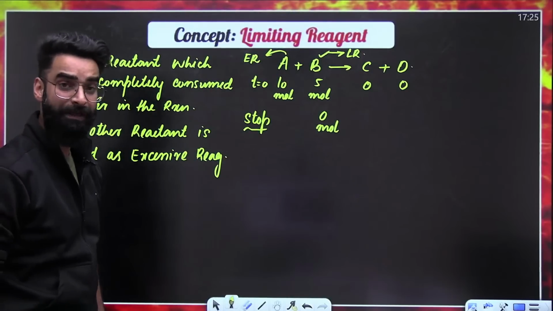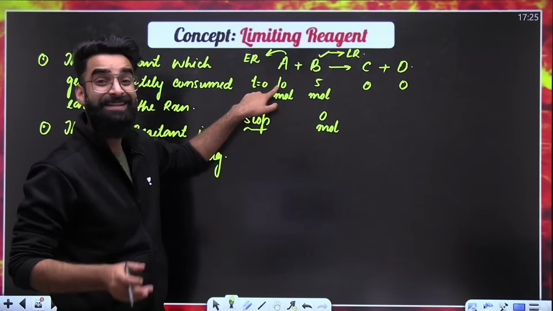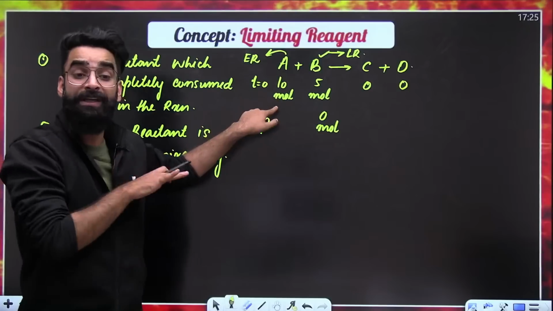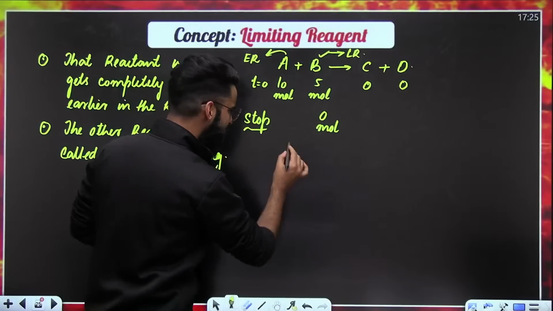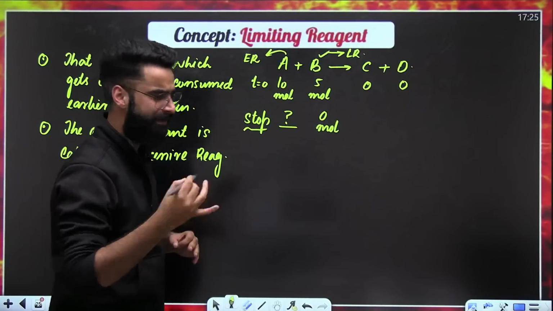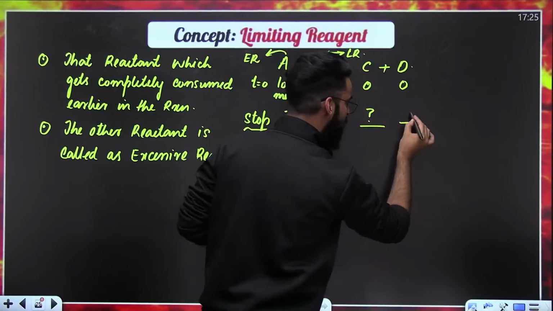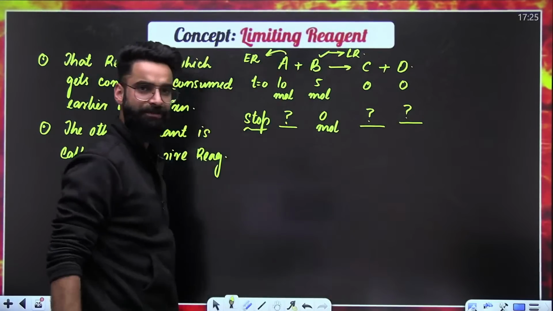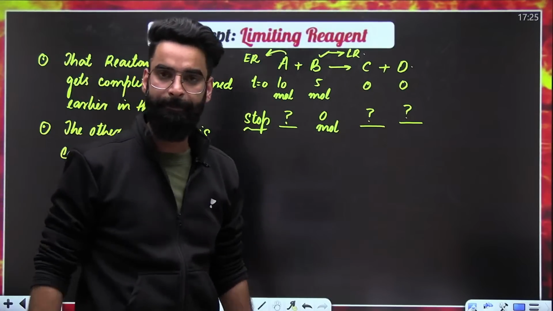What does that mean? That means I took initially 10 moles of A, but it's the excess reagent. It's not getting completely consumed in the reaction. So when the reaction stops, there will be some moles of A left in the container. There will be some moles of C which would have formed, and some moles of D which would have formed. Only B is the one which has been consumed completely.